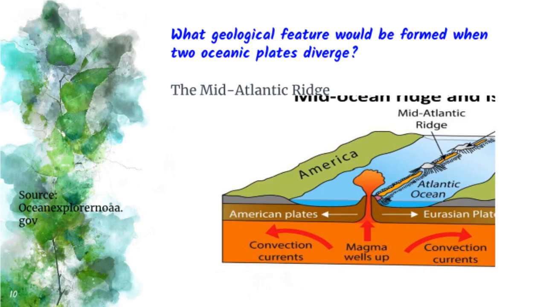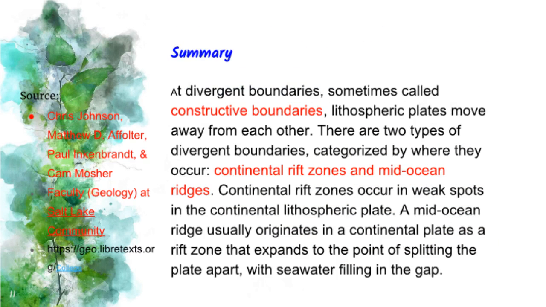A divergent plate boundary often forms a mountain chain known as a ridge. These are actually oceanic spreading ridges. For example, the Mid-Atlantic Ridge, which was formed when the Eurasian plate diverged from the North American plate. The separate pieces continue to drift apart and become individual continents. This process is known as rift to drift.